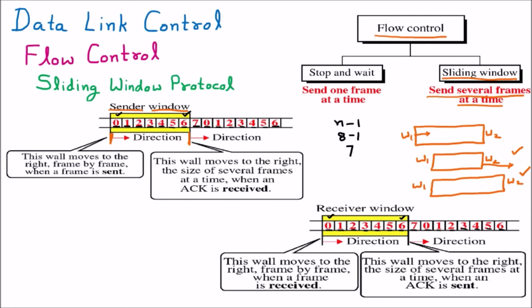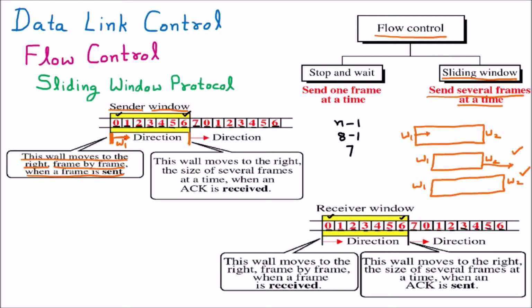When the window is going to contract, this is interesting, so we are going to understand this. If we are talking about the first wall, we are assuming that this is W1, or wall 1. This wall moves to the right, so the wall will move in this particular direction, frame by frame, meaning one frame at a time. When a frame is sent, if I am sending one frame, then this wall is going to contract.